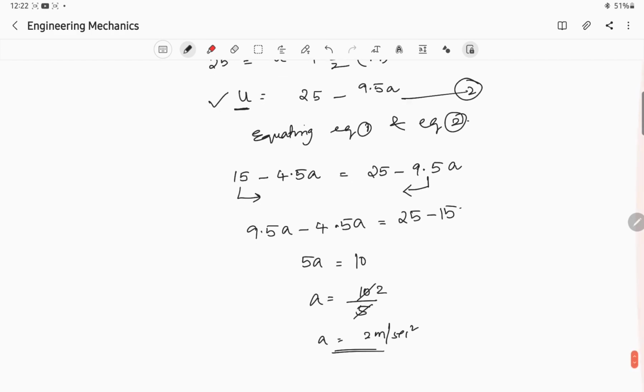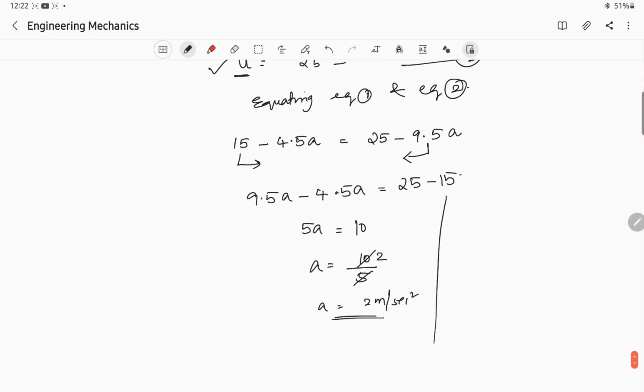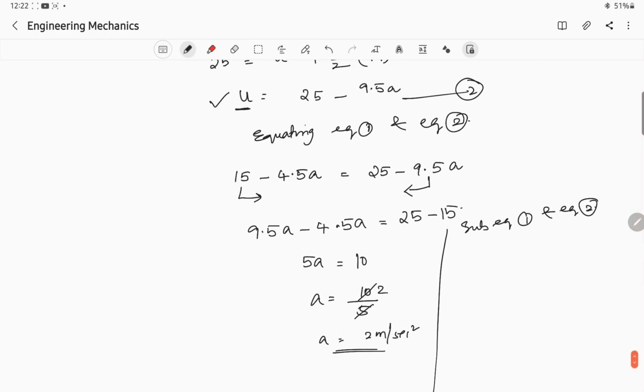Now we can calculate the value of u by substituting a in either equation number 1 or equation number 2. If we substitute in equation number 1, u is equal to 15 minus 4.5a.